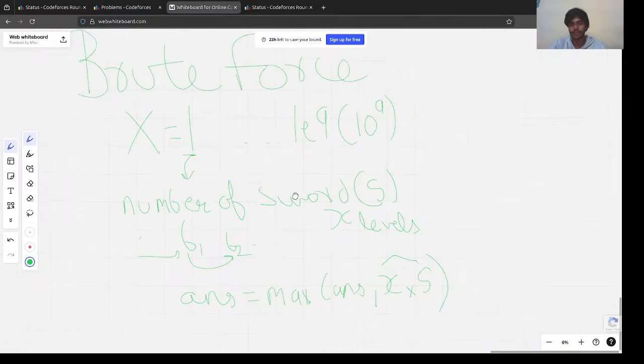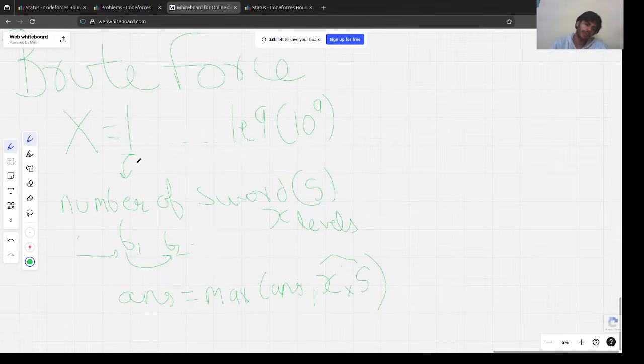We could do it. What's the problem with it? The problem is there are a lot of x. There are 1e9 x. We won't be able to even iterate this once, right? We cannot iterate till 1e9. At most, we can iterate till 1e7 or something like that. So how are we going to solve it?